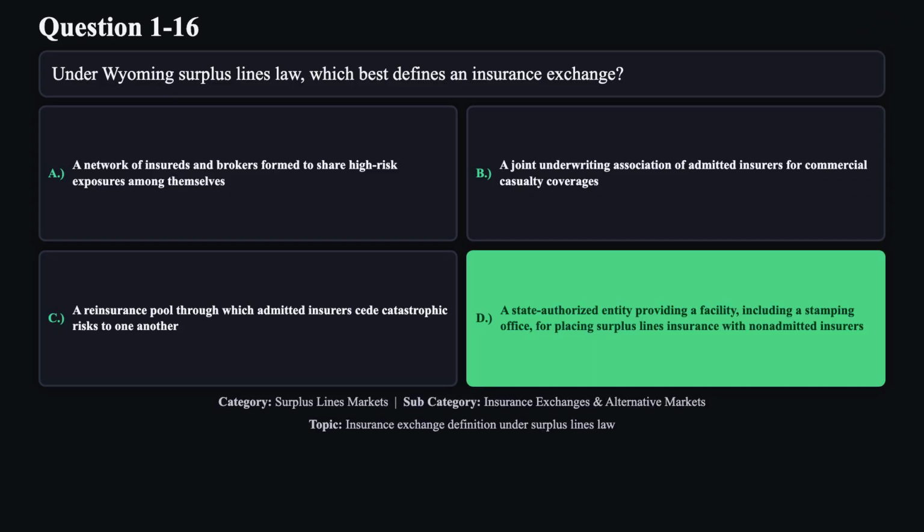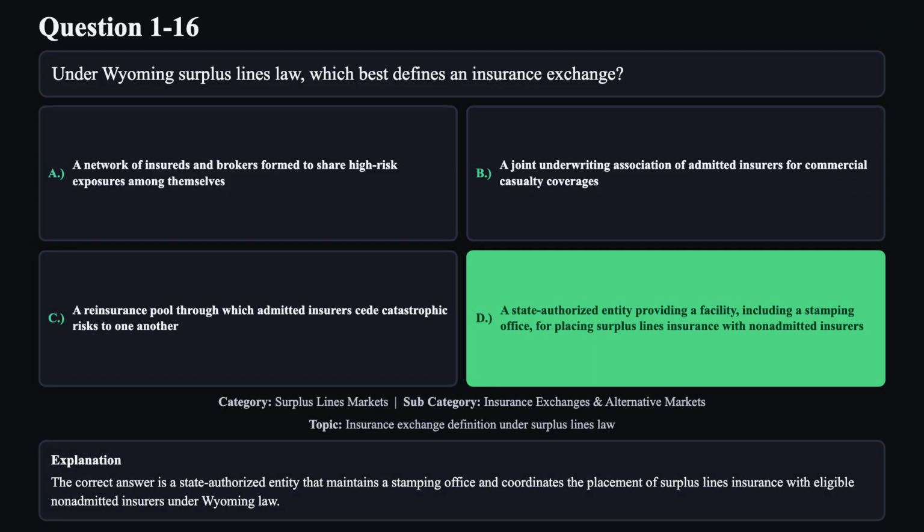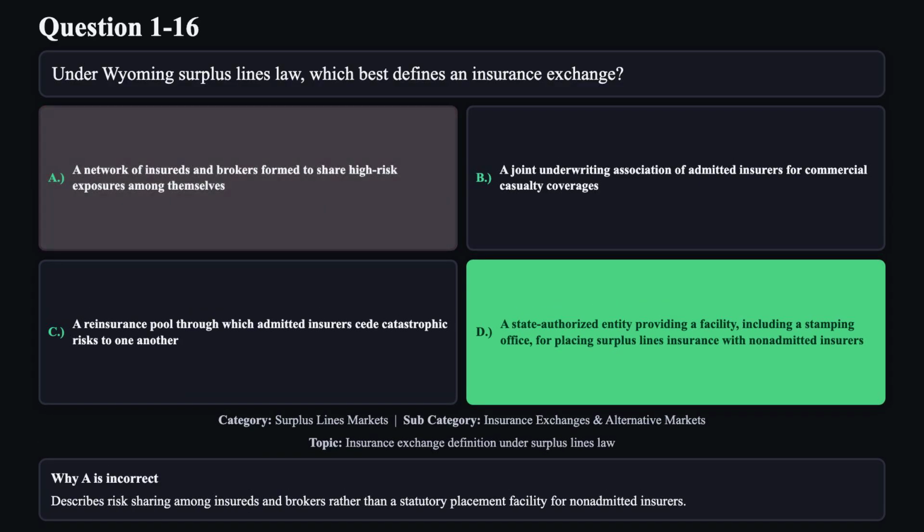The correct answer is D. The correct answer is a state-authorized entity that maintains a stamping office and coordinates the placement of surplus lines insurance with eligible non-admitted insurers under Wyoming law. Reason A is not correct. Describes risk sharing among insureds and brokers rather than a statutory placement facility for non-admitted insurers.